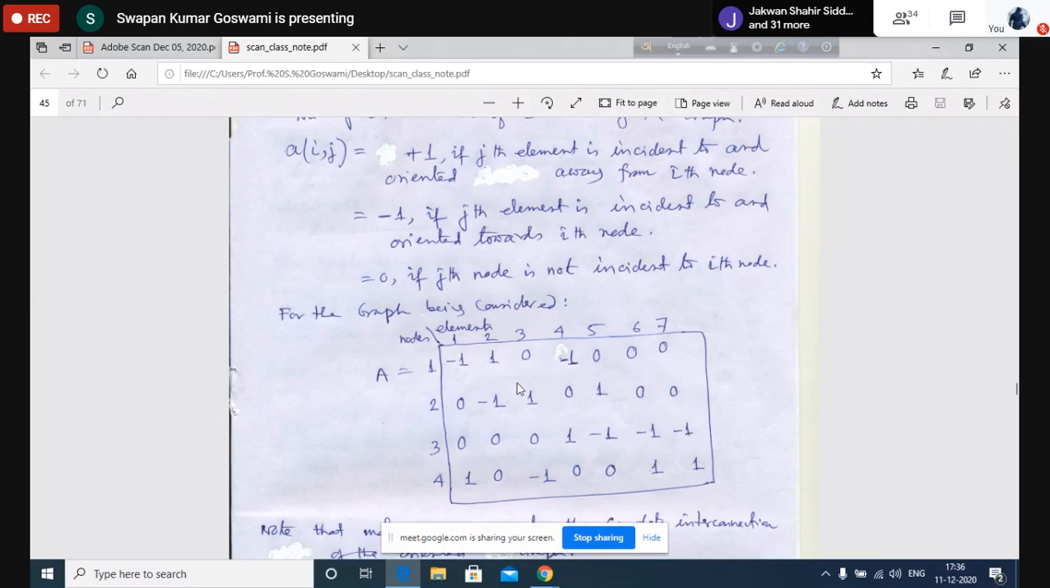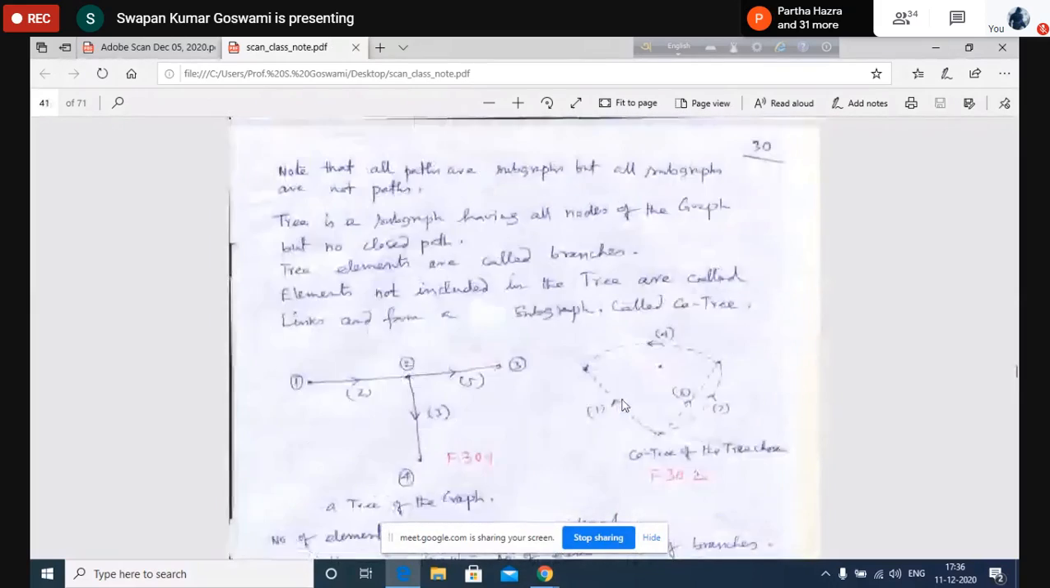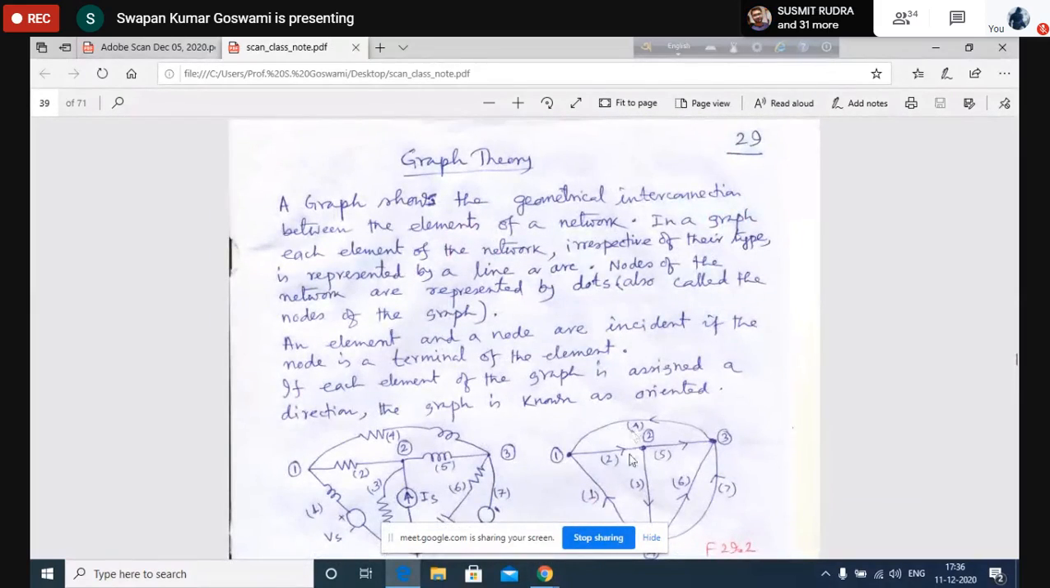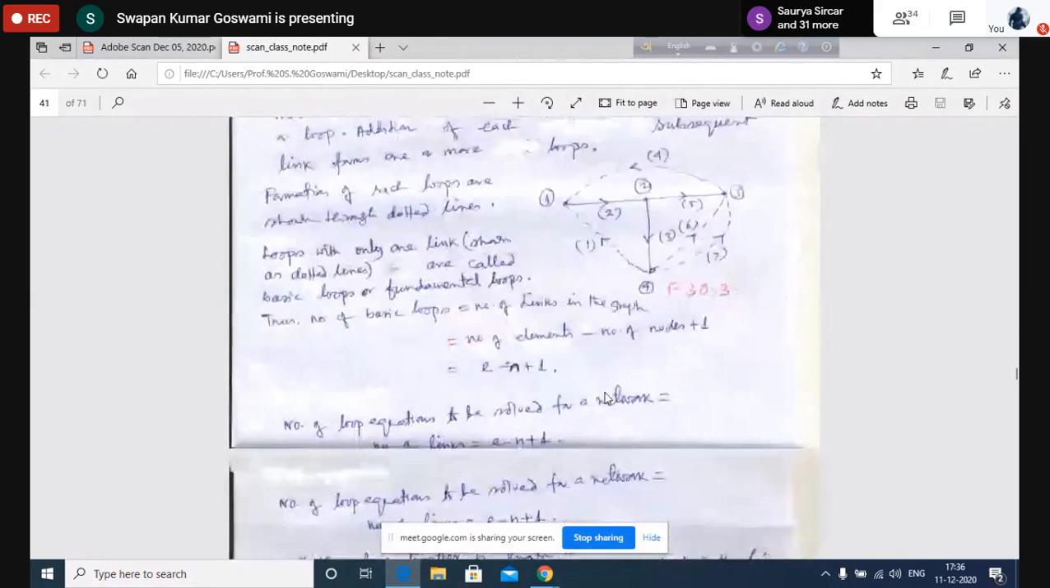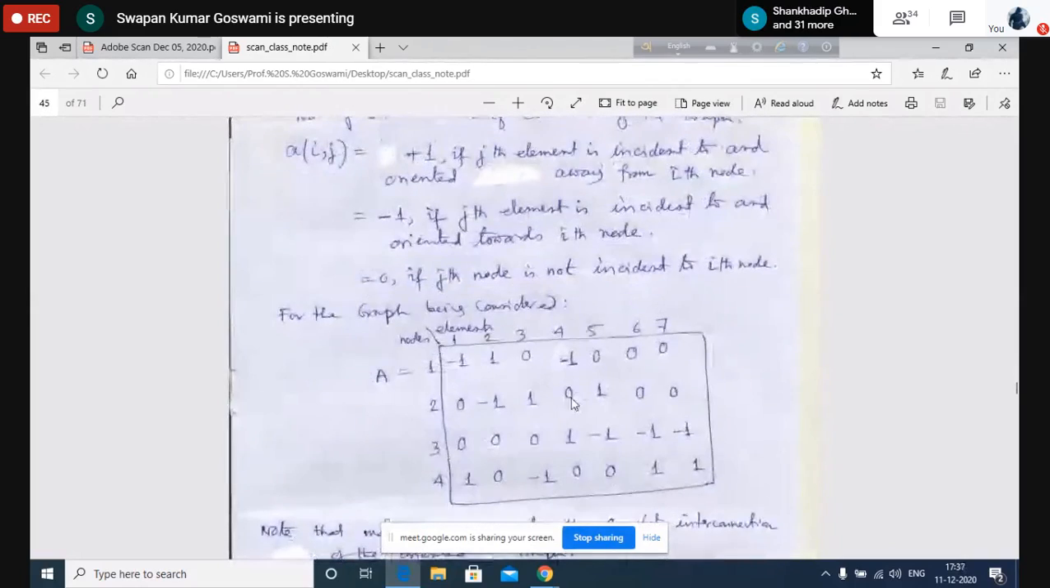Therefore you see that you can now form this matrix if the graph is available to you. That means if from this network you can draw the network graph and assign arbitrary directions, then from here you can easily form this nodal incidence matrix, or node to element incidence matrix. Can you form it? Everybody, can you form this matrix? Not clear to you? Yes, sir.